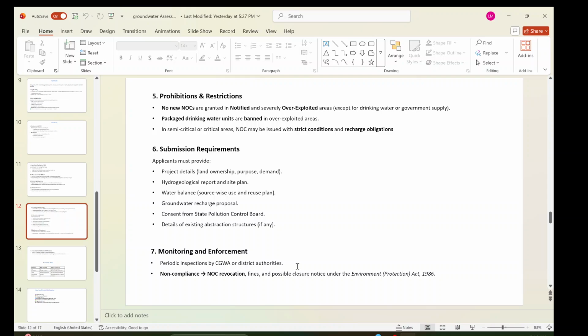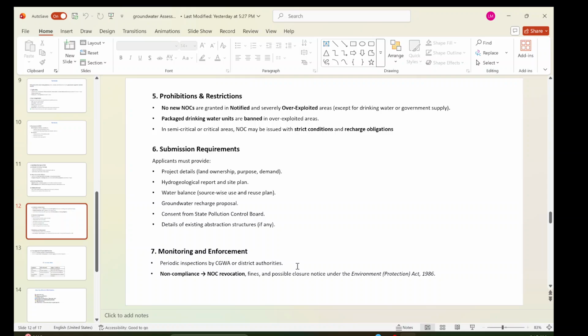One important thing is that water is a state subject. So CGWA created one set of guidelines and issued it to the state governments. The state government can modify it based on their own local environment. It doesn't mean that whatever the central government has given, they have to apply. But there are a few states using the Central Groundwater Authority guidelines only. They did not create their own, because every state government has a groundwater department.